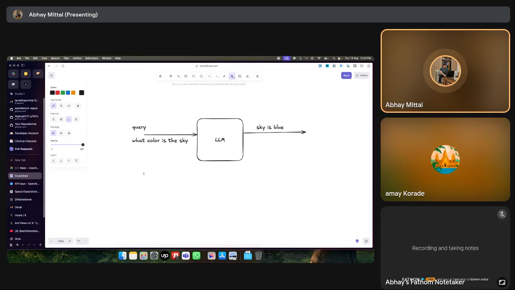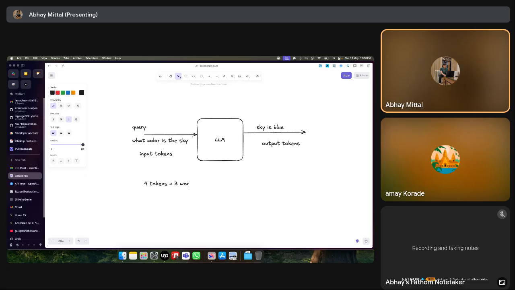So this is what we call input tokens, and this is the output tokens. A token is, I think, nothing but another word for words. They have their own way of counting tokens, a terminology that they use internally. And roughly, I believe, 4 tokens is 3 words, something like that.